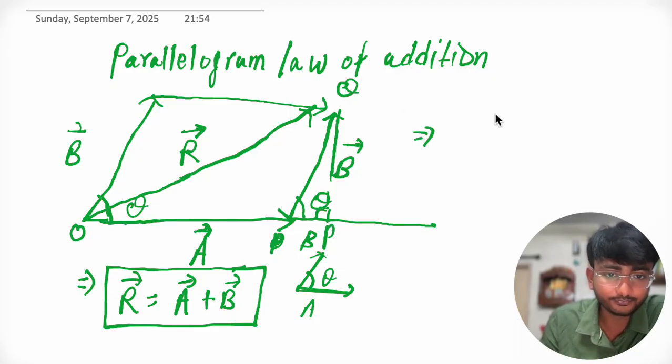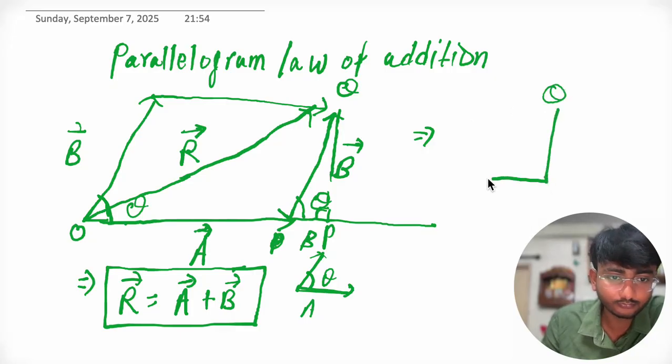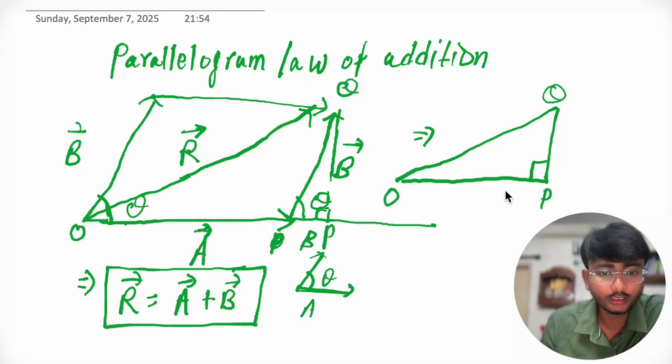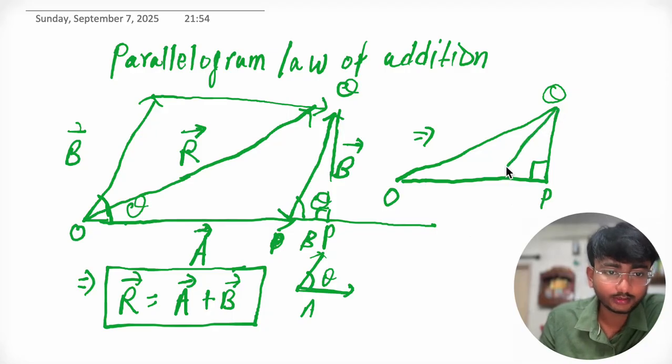Let me write it more clearly. This is Q, this is O, this is P, this is 90 degrees, and this is the A vector.